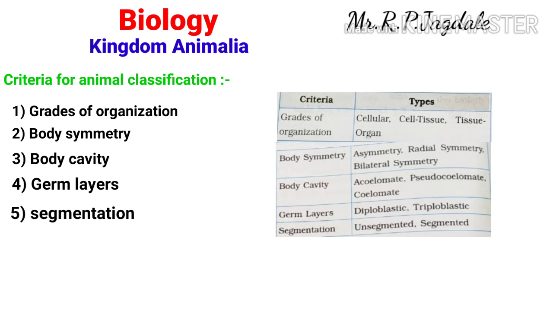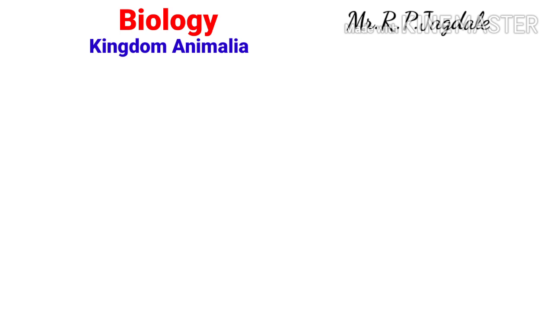And there are many animals which lack segments on their body, so they are called unsegmented animals. These are some of the criteria which are majorly used for the classification of animals.